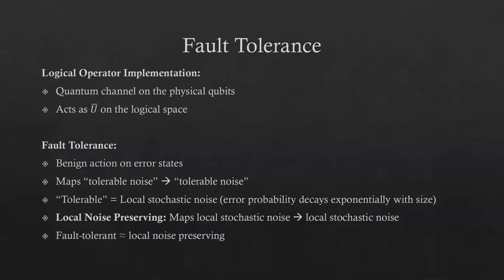In particular, then, throughout at least the first half of this talk, we'll consider the class of fault-tolerant channels that we consider to be those that are local noise-preserving. Local noise-preserving channels, as we show in the paper, are highly general and include standard approaches to fault-tolerant gates, such as transversal gates, locality-preserving gates, braiding defects, and constant depth quantum circuits, among other approaches. And so this general notion of fault tolerance really encapsulates a wide range of previous approaches and goes beyond them.